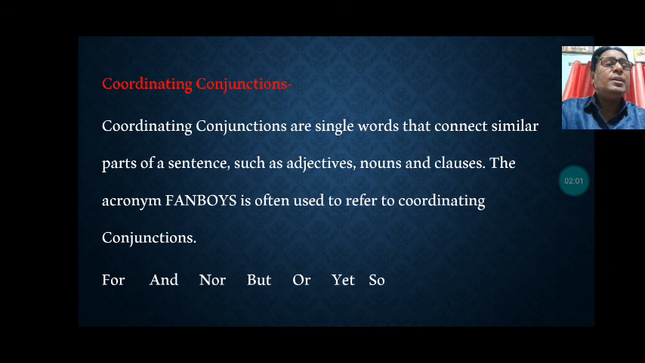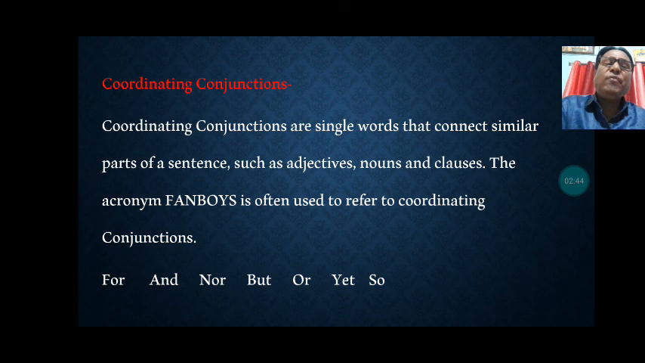Coordinating conjunctions are single words. Keep this in mind: they are single words that connect similar parts of a sentence such as adjectives, nouns and clauses. We will see in the examples how these conjunctions connect adjectives, nouns and clauses in the sentence. And the acronym FANBOYS is often used to refer to coordinating conjunctions. What is an acronym? It is made of the first letters of some words, and that is FANBOYS.